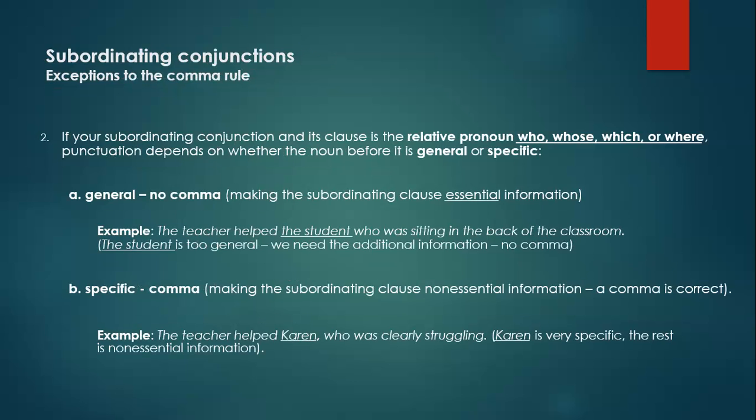Exceptions to the comma rule 2 with subordinating conjunctions. If your subordinating conjunction and its clause is the relative pronoun who, whose, which, or where, punctuation depends on whether the noun before it is general or specific. Example: the teacher helped the student who was sitting in the back of the classroom. The student is too general. We need the additional information, so you do not want a comma after the general noun phrase, the student.